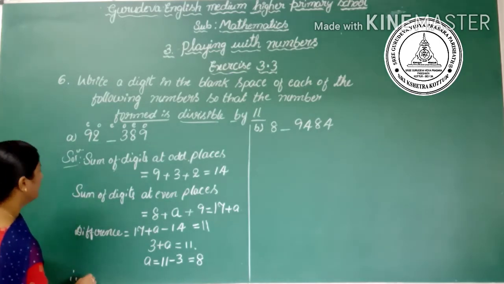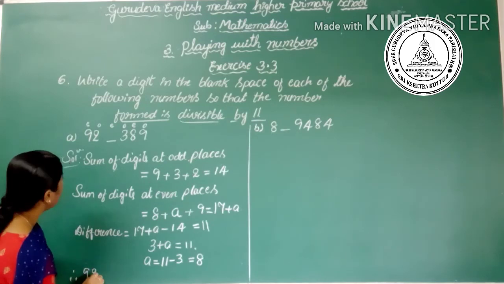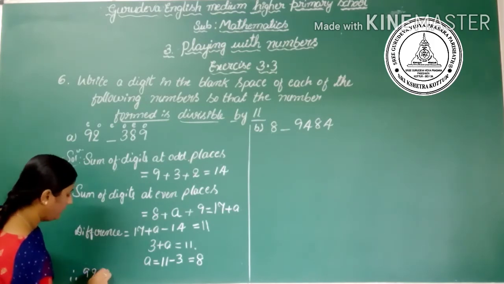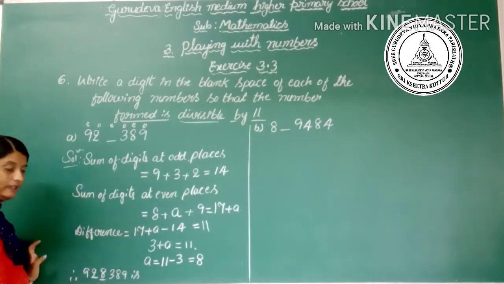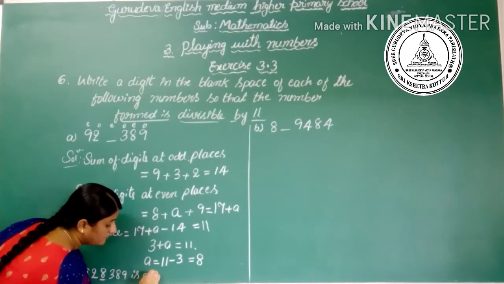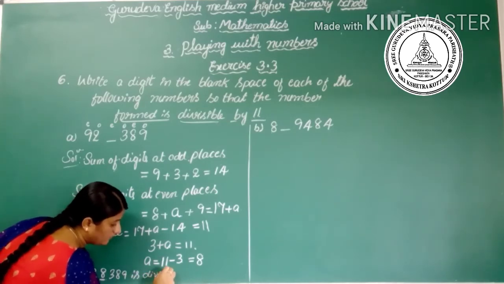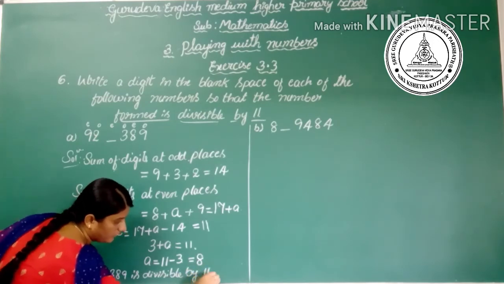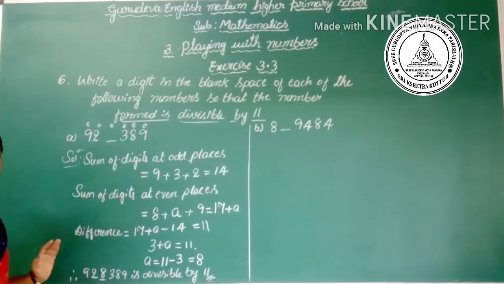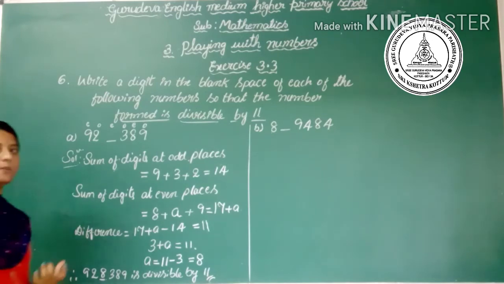Therefore 9, 2, 8, 3, 8, 9 is divisible by 11. Okay, similarly, do the second one.